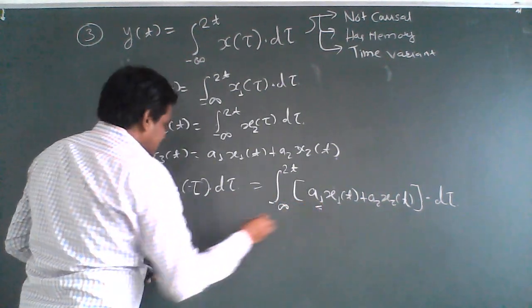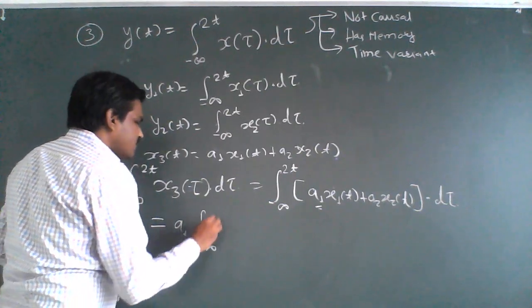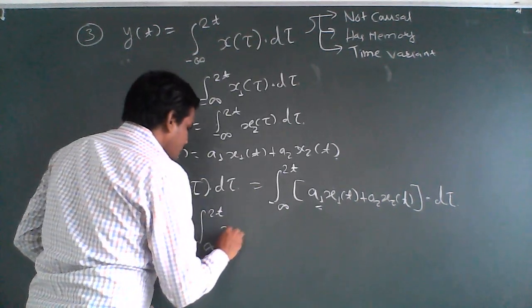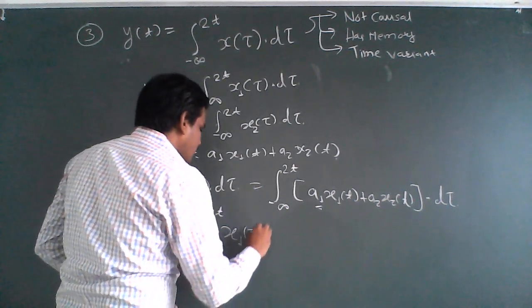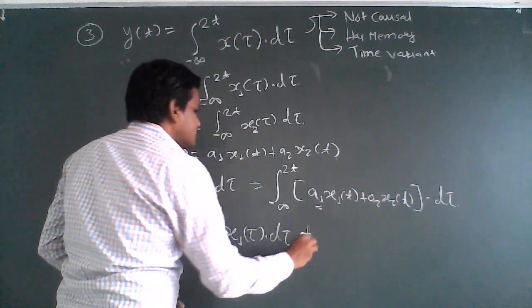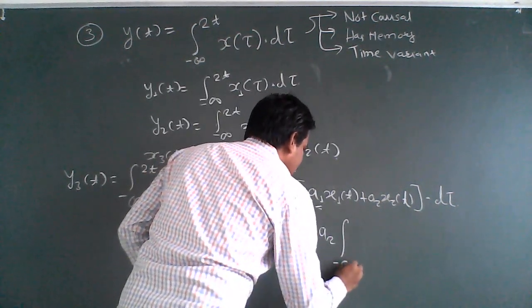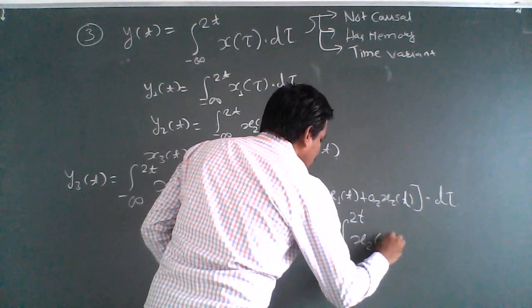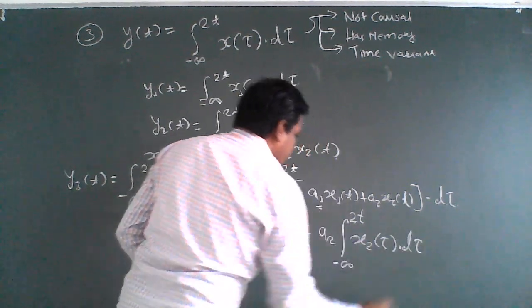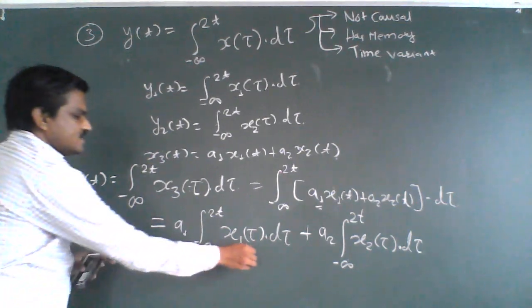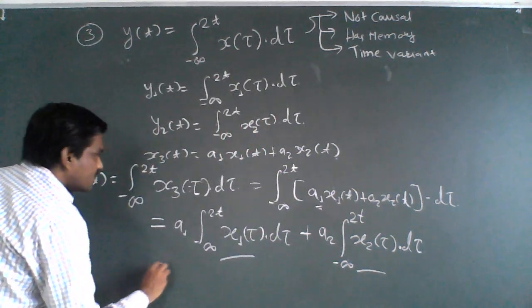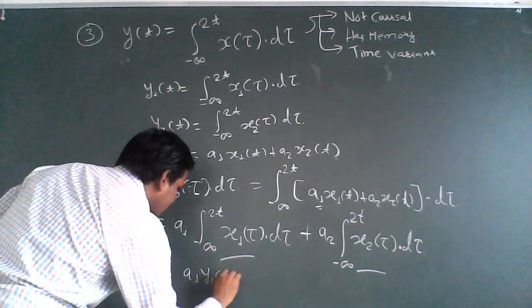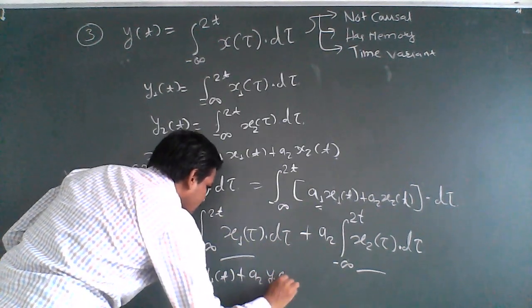I will take a1 outside: a1 times integration from minus infinity to 2t x1 of tau d tau, plus a2 outside times integration from minus infinity to 2t x2 of tau d tau. Fine. But what are this x1 of tau and x2 of tau integrals? This is nothing but your y1 of t and y2 of t. So I can rewrite it as a1 y1 of t plus a2 y2 of t.